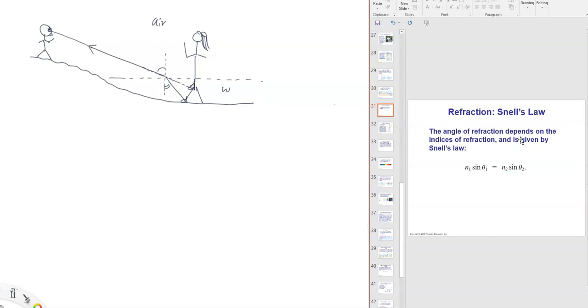Okay, so how do we connect the two angles? So let me go back and draw this diagram.